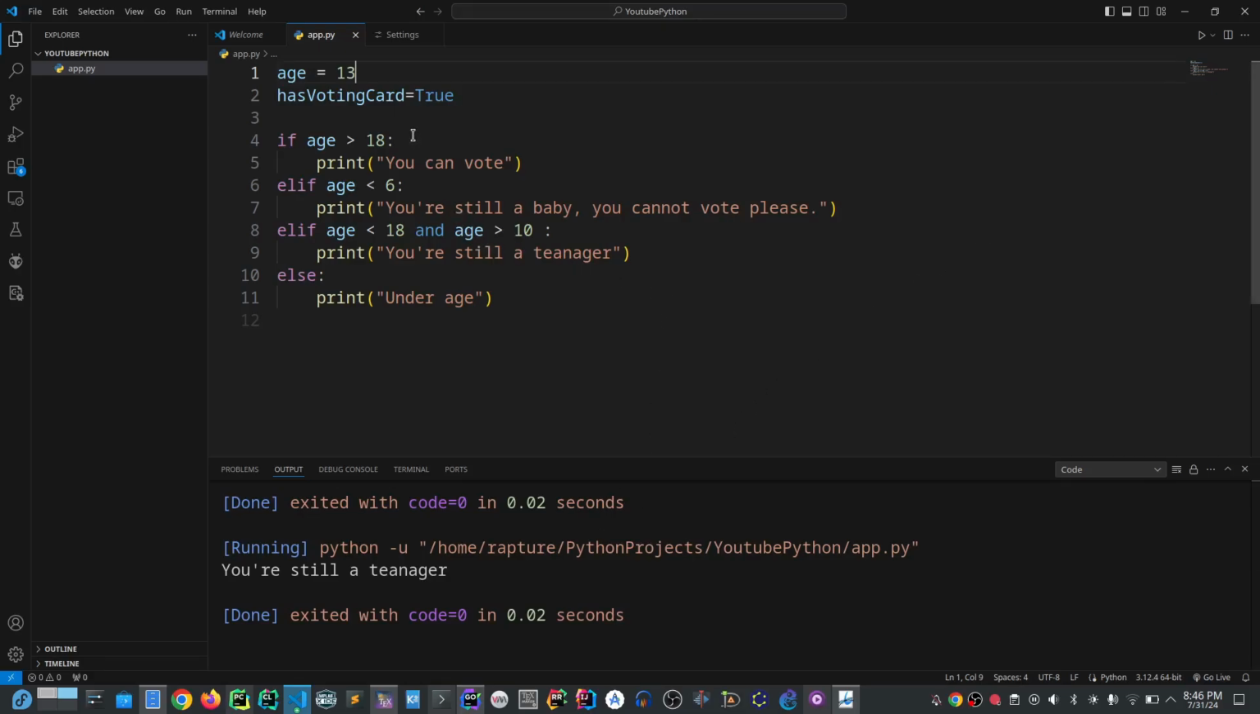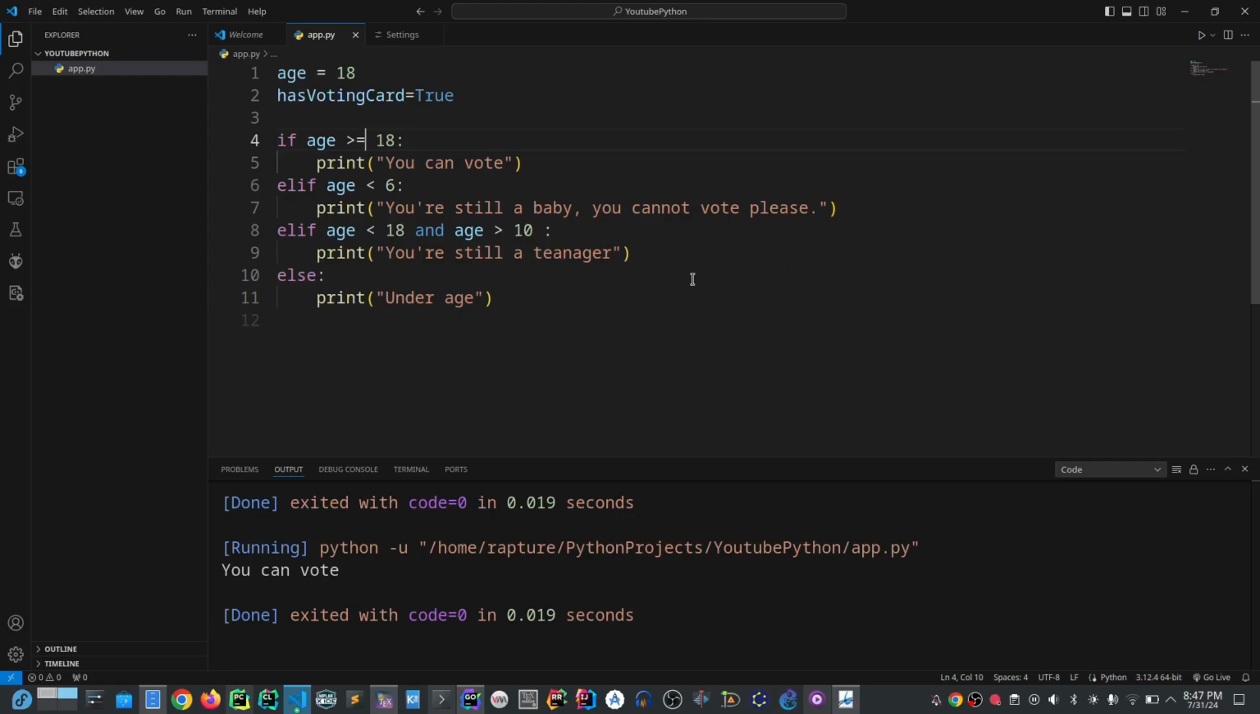You check it, but if I change to 18, you see underage. Why is that? You say if you are underage, okay, 18. This is greater or equal to 18. Let's change the age to 18. You see, you can vote. That's an example of it.